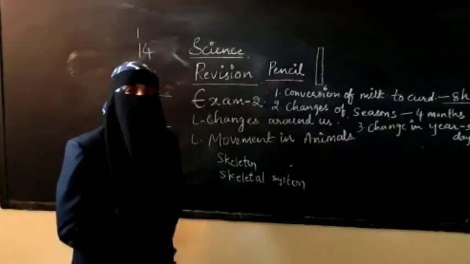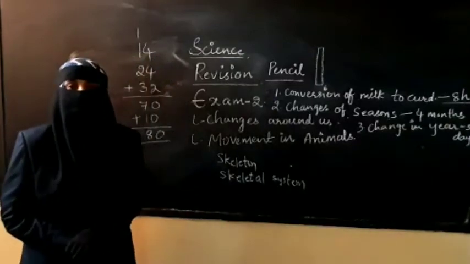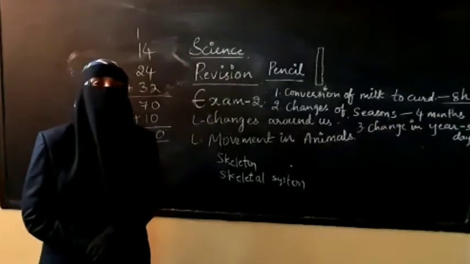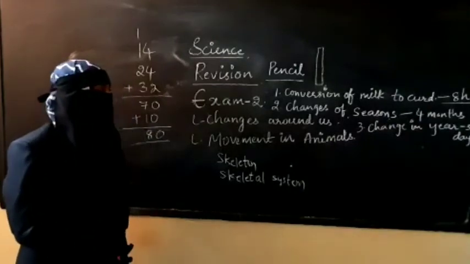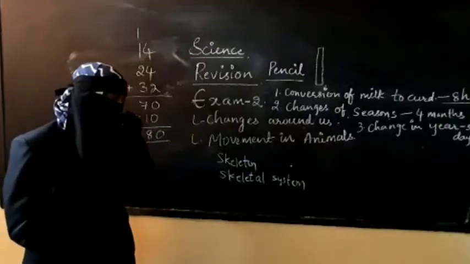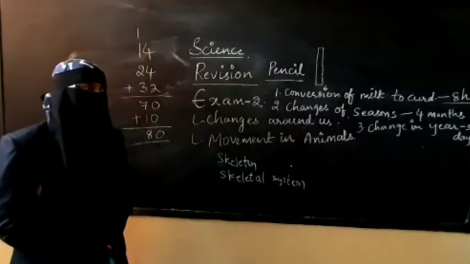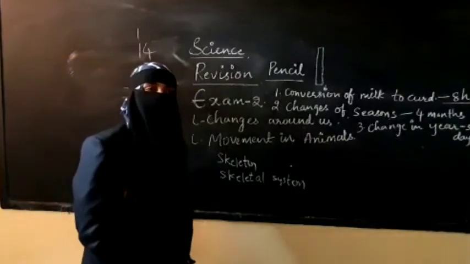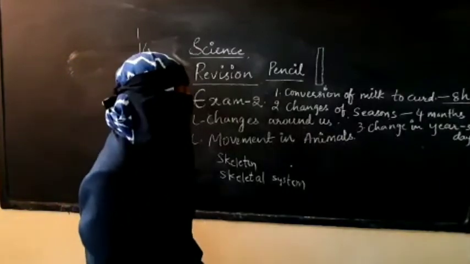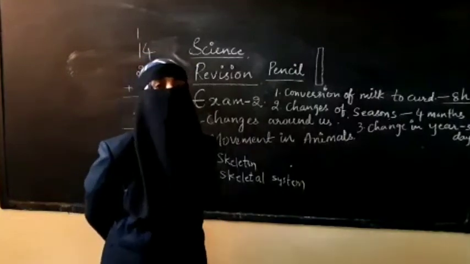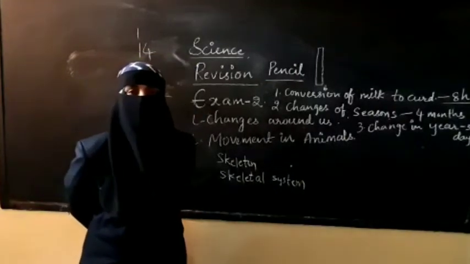You have learned about different joints, muscles, tendons, ligaments, and movable and immovable joints. Then you learned the use of the skeletal system. The rib cage is used for protecting the internal organs, and the skull protects the brain, which is a very important internal organ.